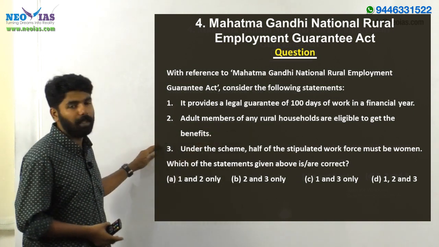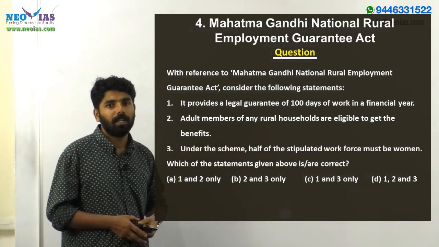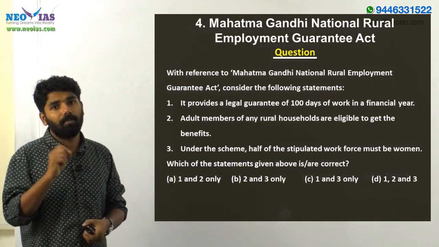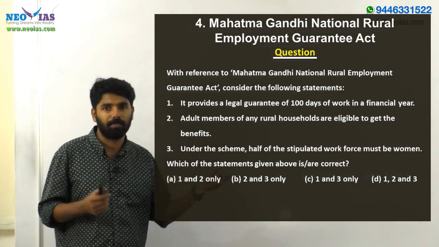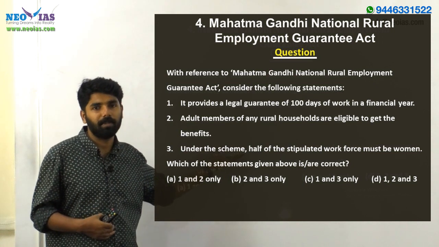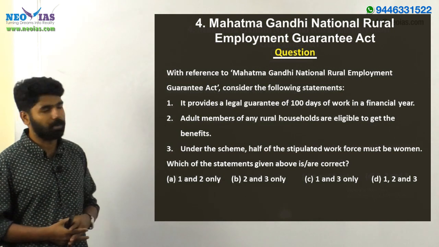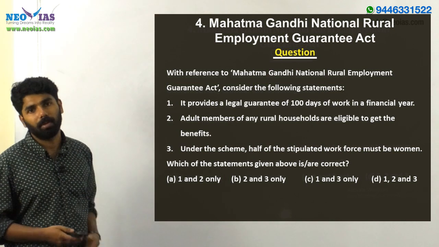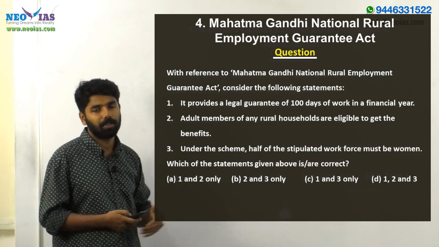Then statement 3, that under the scheme half of the stipulated workforce must be women. We know that under MGNREGA, it is specifically mentioned that 1/3 of the stipulated workforce must be women. So this is not half of the stipulated workforce. The wrong statement here is the third statement, which mentions half of the stipulated workforce; it is 1/3. So the third statement is wrong. So the answer is option A, that is 1 and 2 only. So 1 and 2 only are the correct statements with regard to this question on MGNREGA.